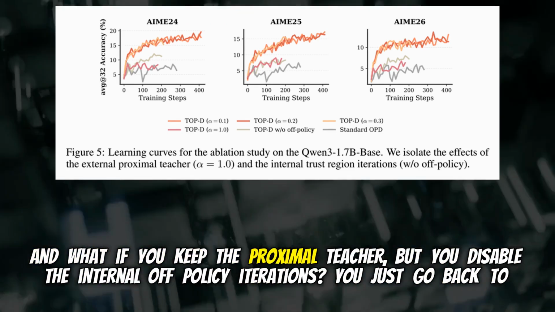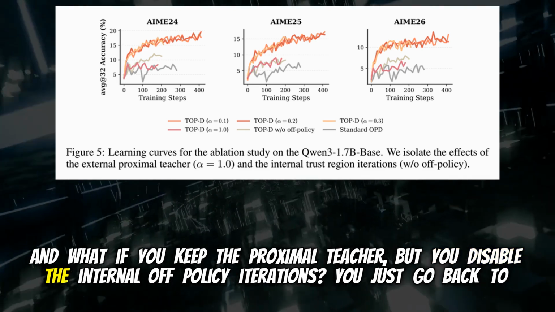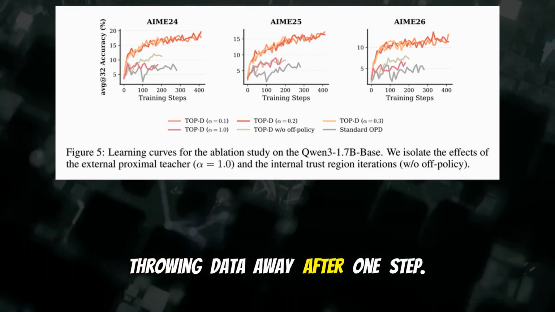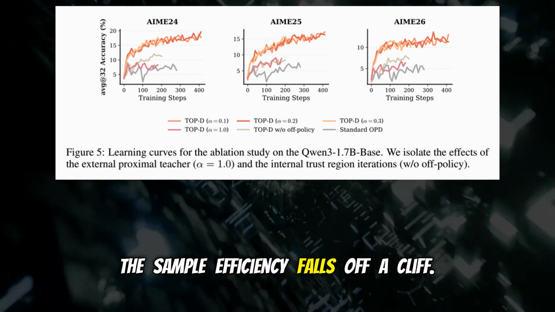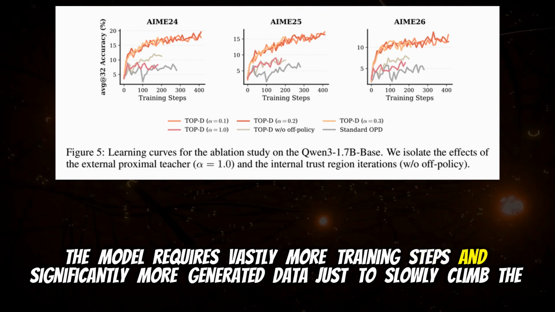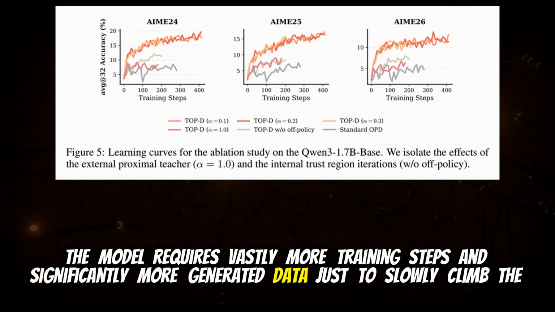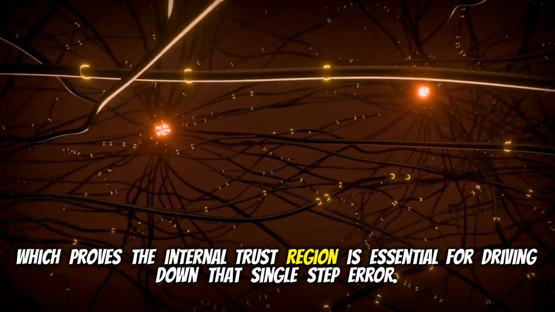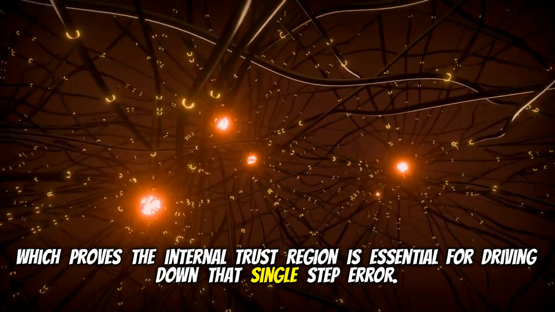And what if you keep the proximal teacher, but you disable the internal off-policy iterations? You just go back to throwing data away after one step. The sample efficiency falls off a cliff. The model requires vastly more training steps and significantly more generated data just to slowly climb the performance curve. Which proves the internal trust region is essential for driving down that single-step error.